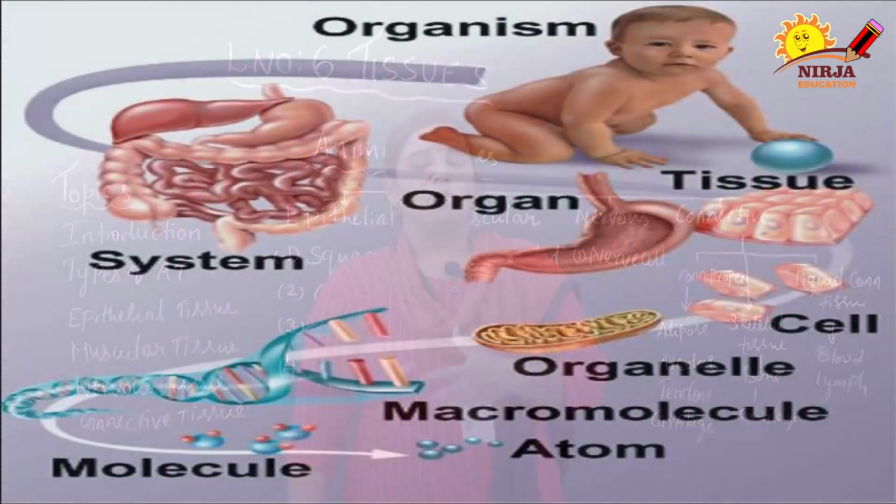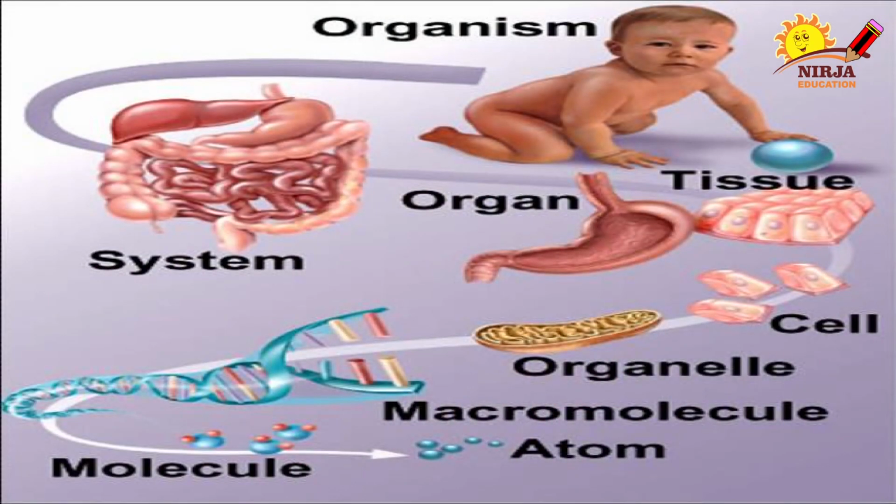What is animal tissue? The tissues present in animals or human beings are called animal tissues. As we all know, our body is made up of cells, the building blocks. Similar types of cells combine to make tissues. Tissues combine to make an organ. Organs combine to make an organ system, and finally it forms an organism.